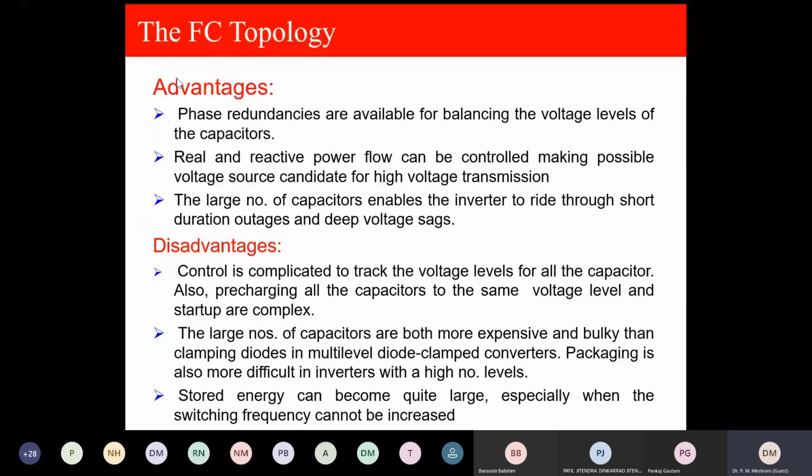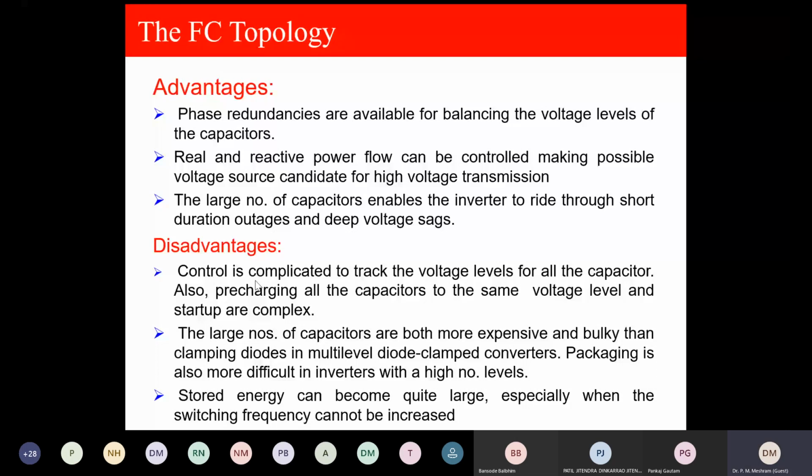Advantages: phase redundancies are available, balancing of the voltage levels, and real and reactive power can flow. A large number of capacitors enables the inverter to ride through short durations. Disadvantages: you will find this circuit is not used nowadays in drives or any applications. The reasons are we require a large number of capacitors, it is expensive, bulky, and control is complicated.